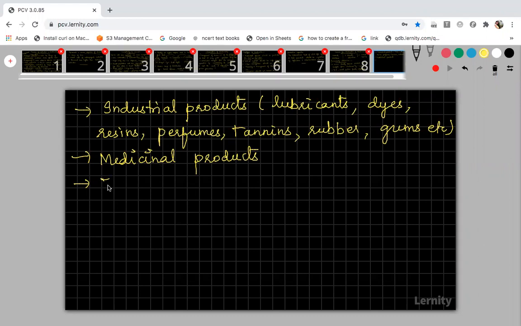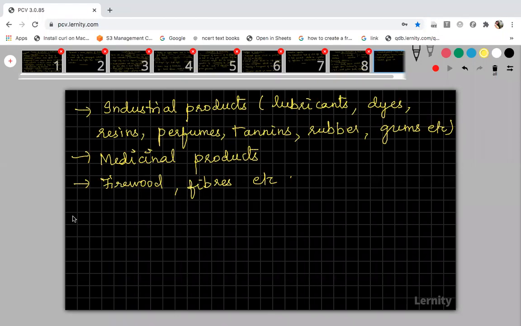And then firewood, which we use for cooking and other fuel purposes. Then fibers, etc. So many products we get from nature, from both plant species and animal species. Whatever product we get, we are dependent on plant and animal species. That is the biodiversity that comes under narrowly utilitarian.